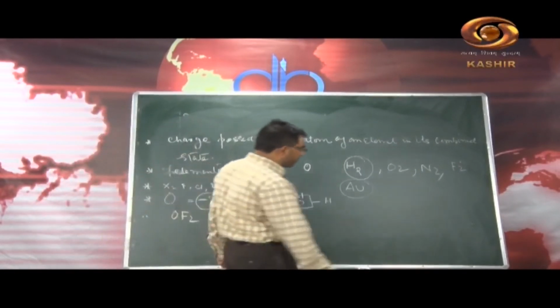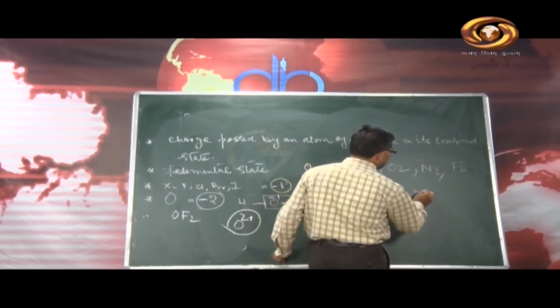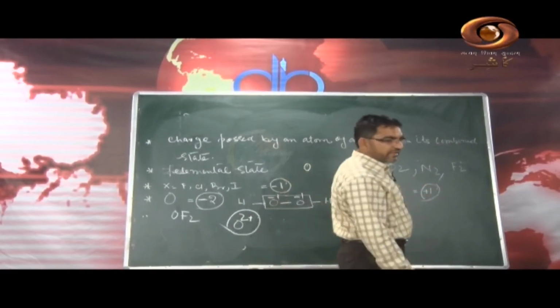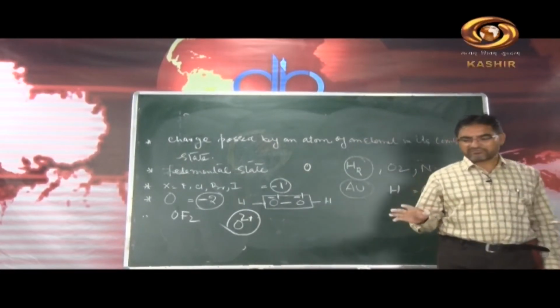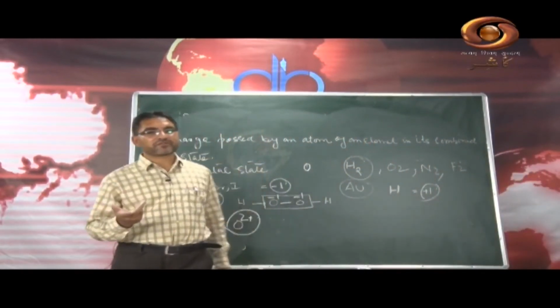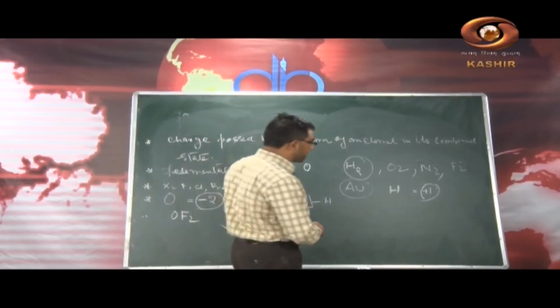Similarly, you have hydrogen. Generally the hydrogen has +1 oxidation state in the combined state. Remember this, because it will always give the electron due to the electronegativity difference. So we take +1 oxidation state, but except in metal hydrides.